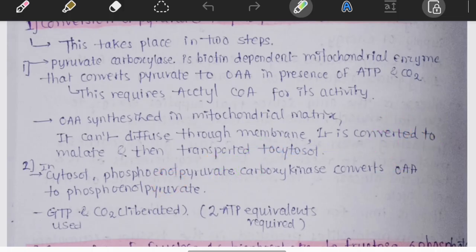Now another enzyme comes, that is PEP carboxykinase. What does it need? GTP, not ATP. Remember this difference. During this reaction carbon dioxide is removed and GTP provides energy. Students often ask, sir, is gluconeogenesis expensive? Very expensive. Just this first bypass requires GTP, and that's why the body performs gluconeogenesis only when absolutely necessary.